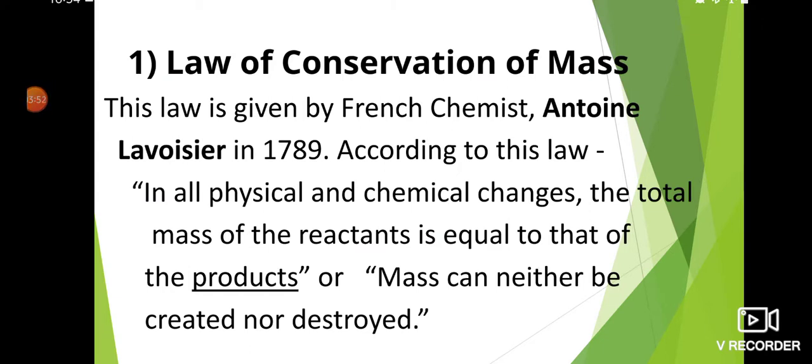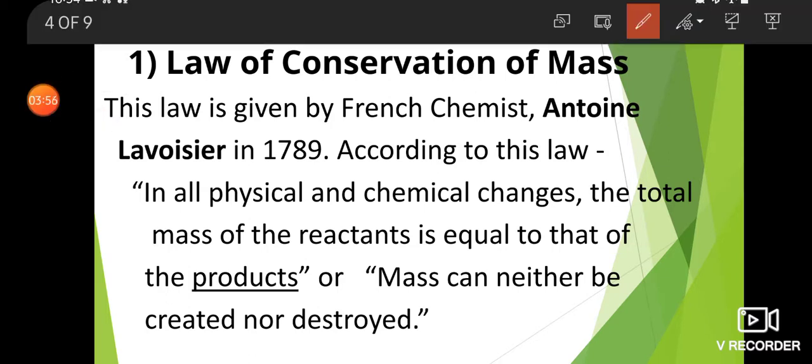First law, the law of conservation of mass. This law was given by French chemist Antoine Lavoisier in 1789.